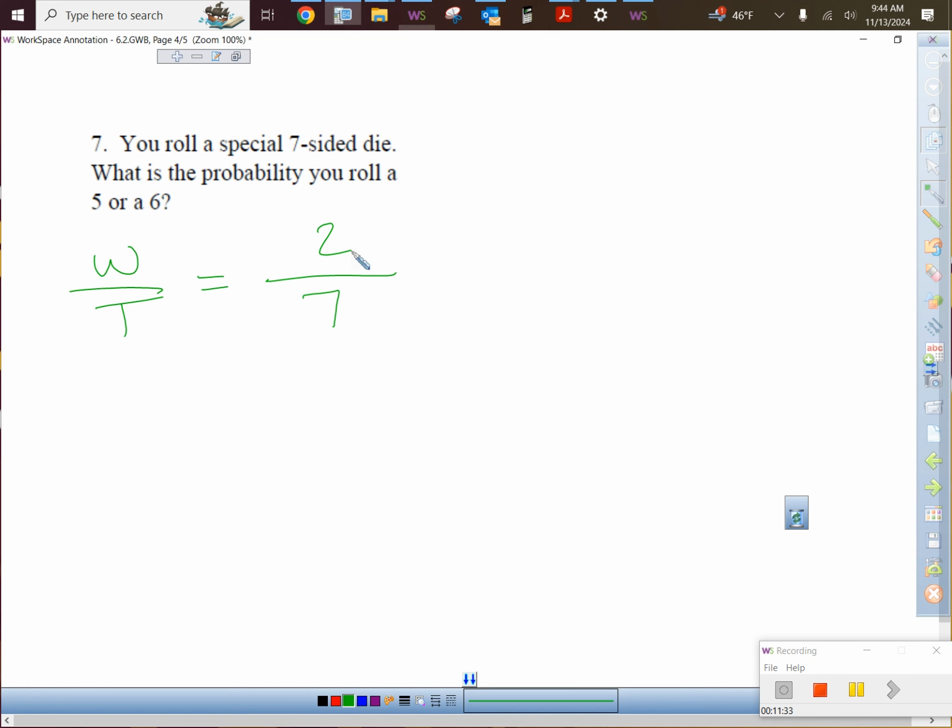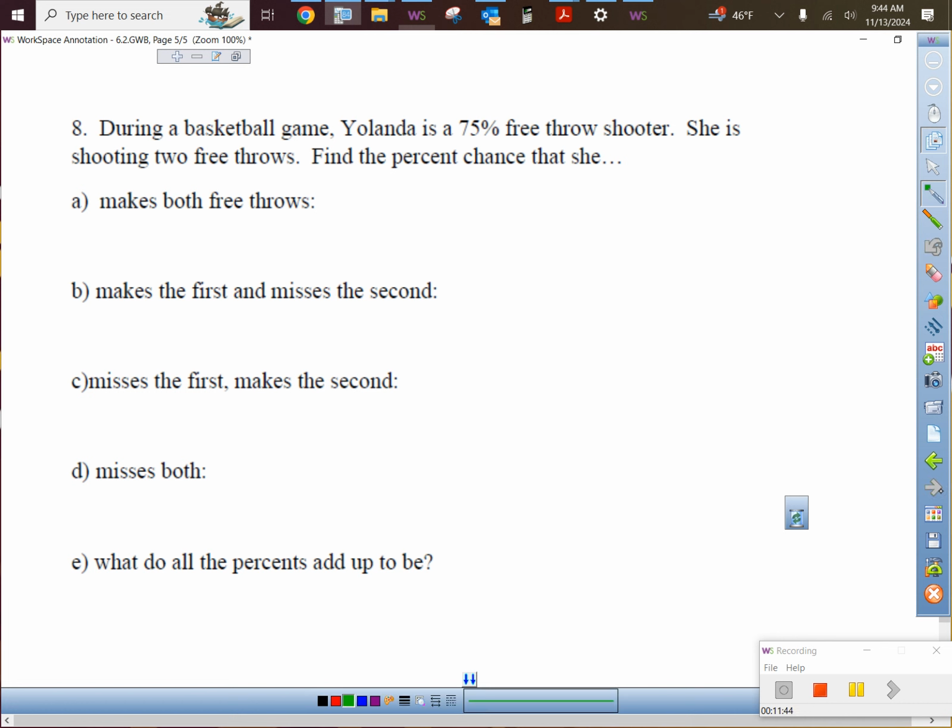And then the last one of the day, man, basketball time. Remember, shooting a free throw is not a 50-50 chance. I know it's make it or miss it, right? But some people have skill. Yolanda is pretty skilled. She makes free throws 75% of the time, because she plays basketball. So she is a 75% free throw shooter.